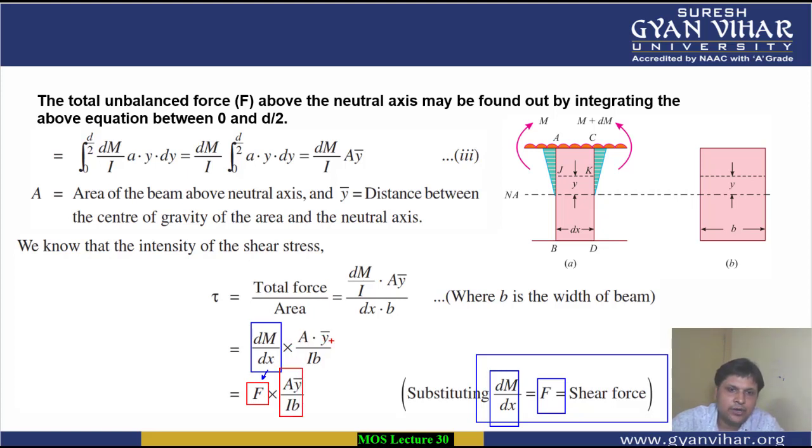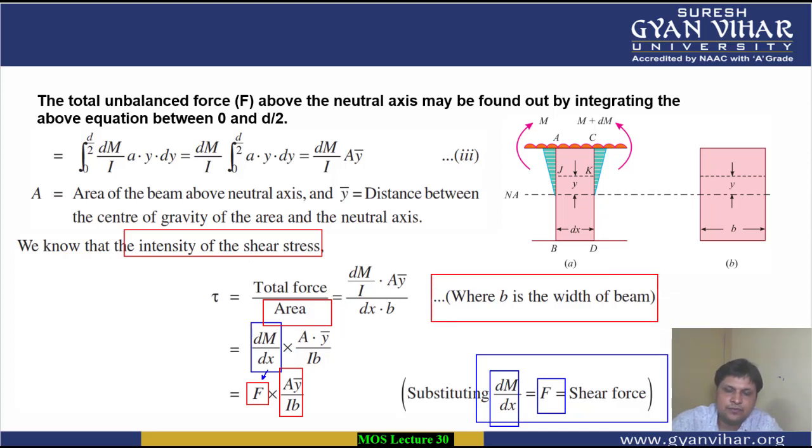Two things that are important to understand here is that intensity of shear stress we have calculated by dividing with area. How have we calculated the area? Width is already given to us, the width of the beam. How much is the width? Width is b. B is the width of the beam. And depth is given to us. What is the depth? The depth is dx. Depth which we have considered is dx. So b into dx is the area which is considered for the shearing action. All right, got my point? Don't get confused here, it is b into dx.